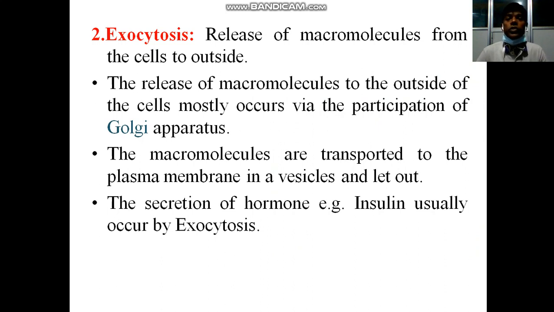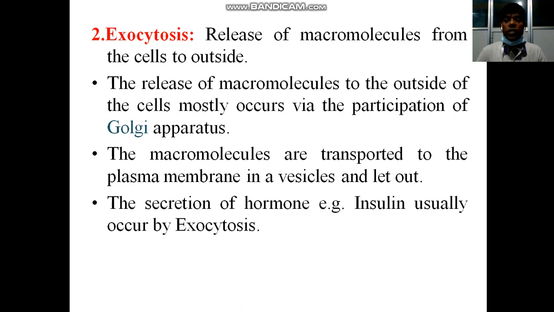Exocytosis, release of macromolecule from the cell to outside. The release of macromolecule to the outside of the cells mostly occurs via the participation of Golgi apparatus. The macromolecules are transported to the plasma membrane in vesicles and let out.